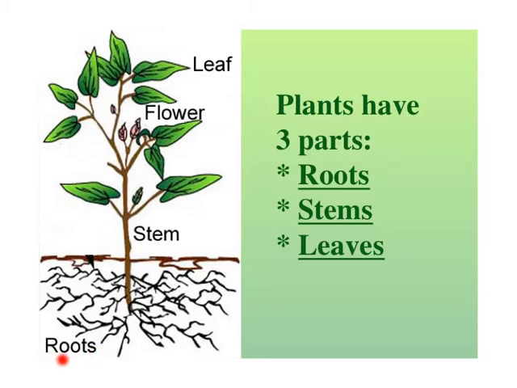They have the roots, the stem, and the leaves. What we're really going to be focusing on are the leaves, because that's where photosynthesis takes place. And if you remember, that's where the chloroplasts are, and the chlorophyll, where photosynthesis is going to happen.